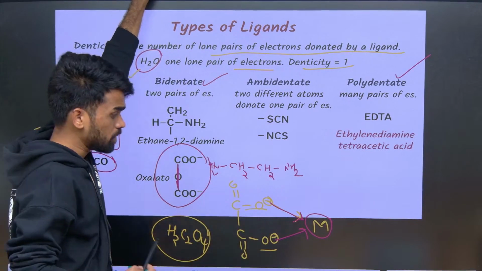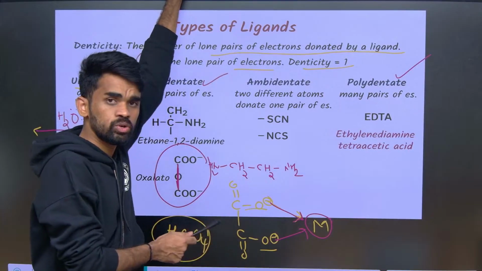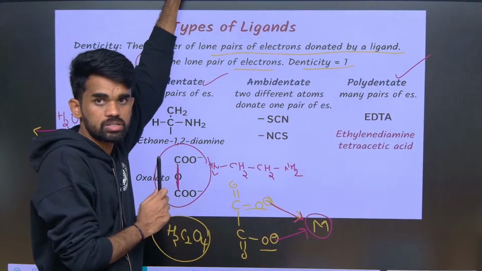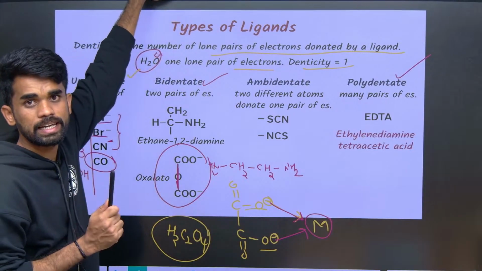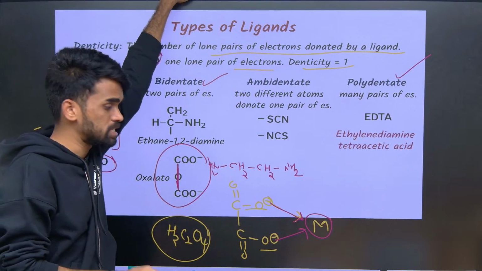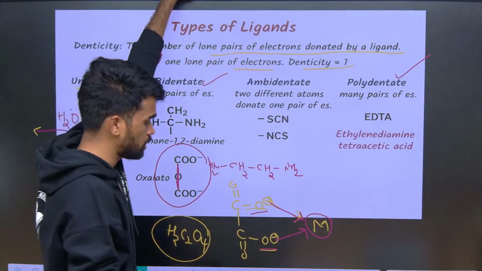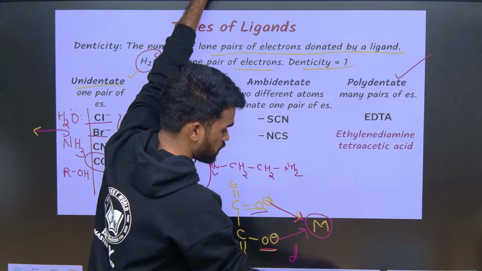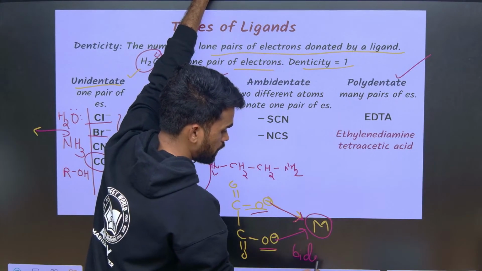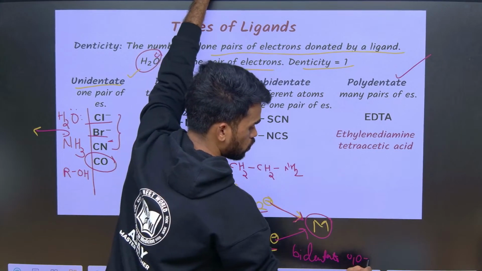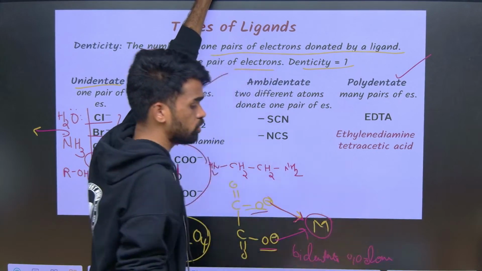So I can say oxalato is a bidentate ligand with a negative charge. So negatively charged bidentate ligand. So what are the donor atoms in this oxalato? It is OO donor. So 2 oxygen atoms only donate, na. So we should say bidentate OO donor.